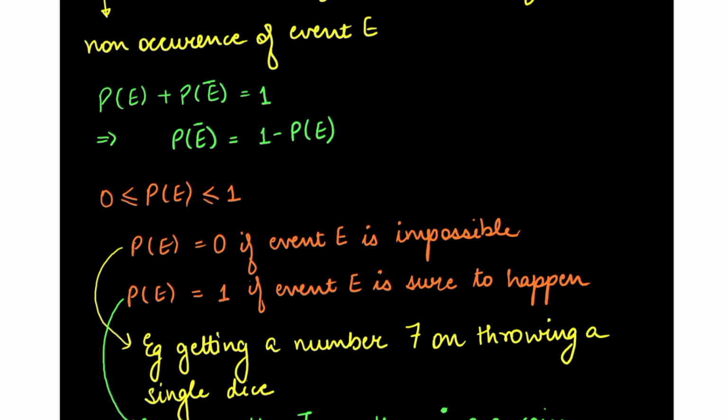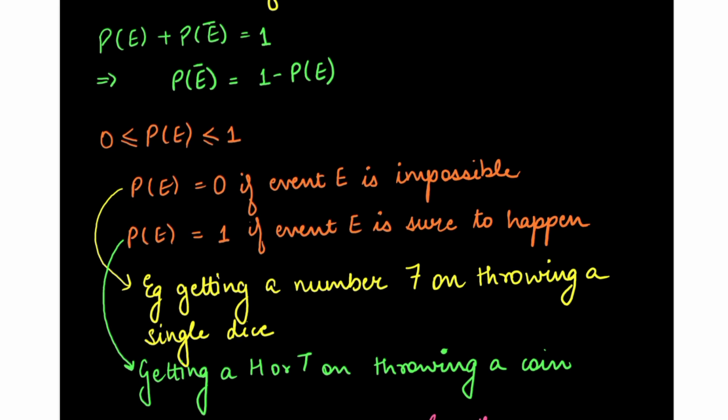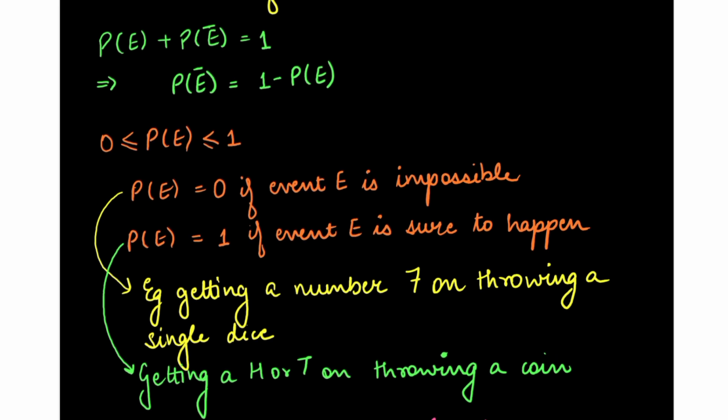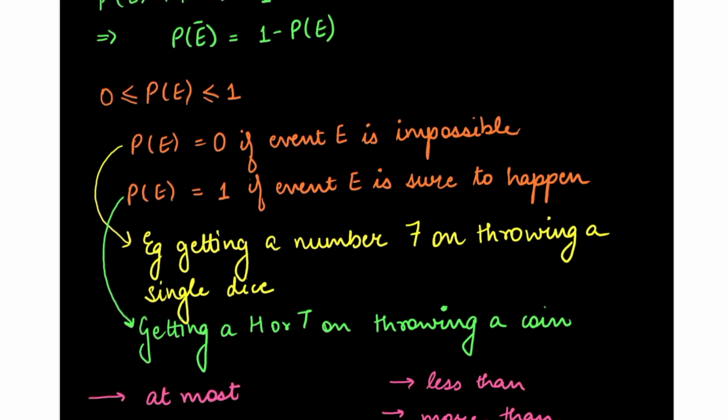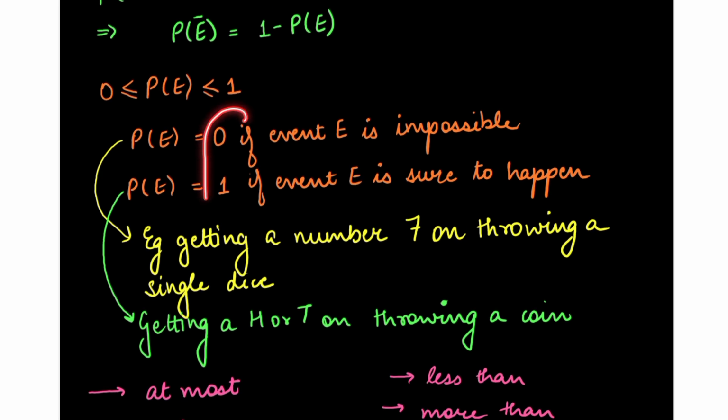Okay. And what is the probability of 1? What does it mean? That the event E will surely happen. Now, for example, when we throw a coin, we can get a head or a tail, right? We cannot get both, but we will get either one. So it is sure to happen. So the probability is 1. 1 means 100% chances of an occurrence of an event. And these are the extreme cases. Okay.